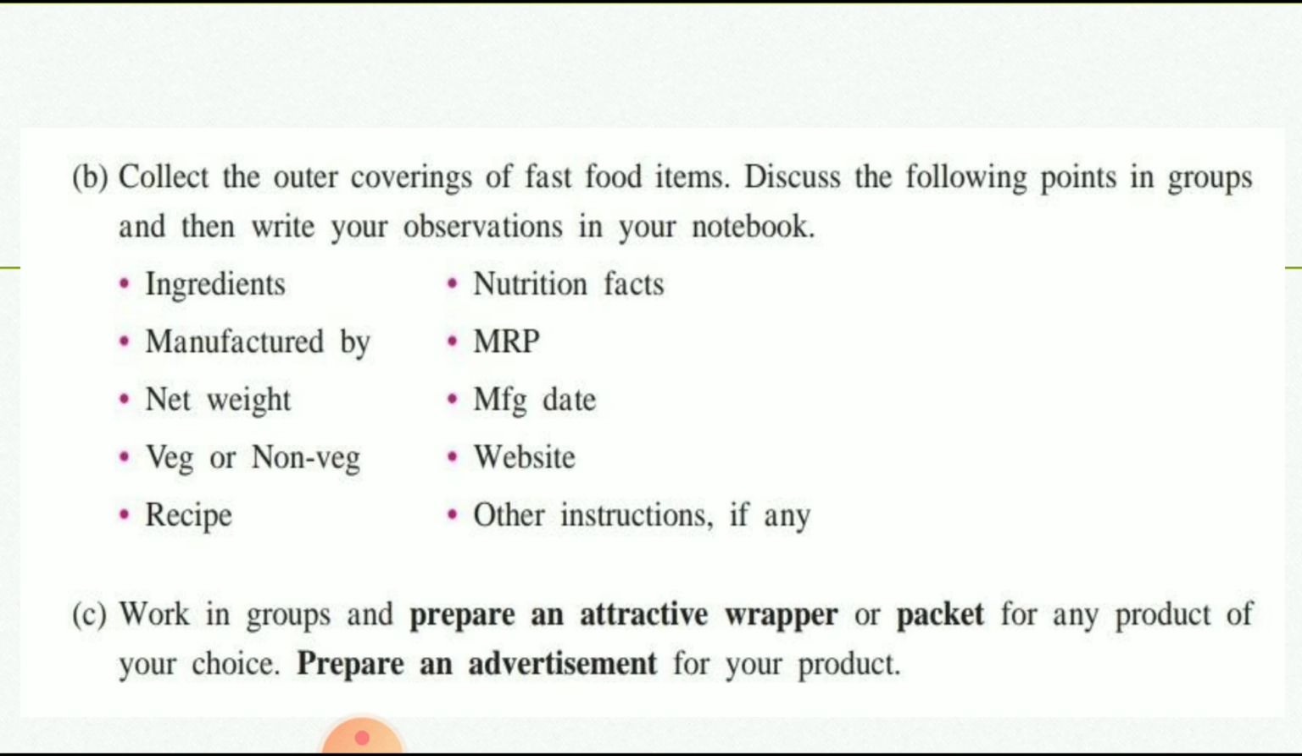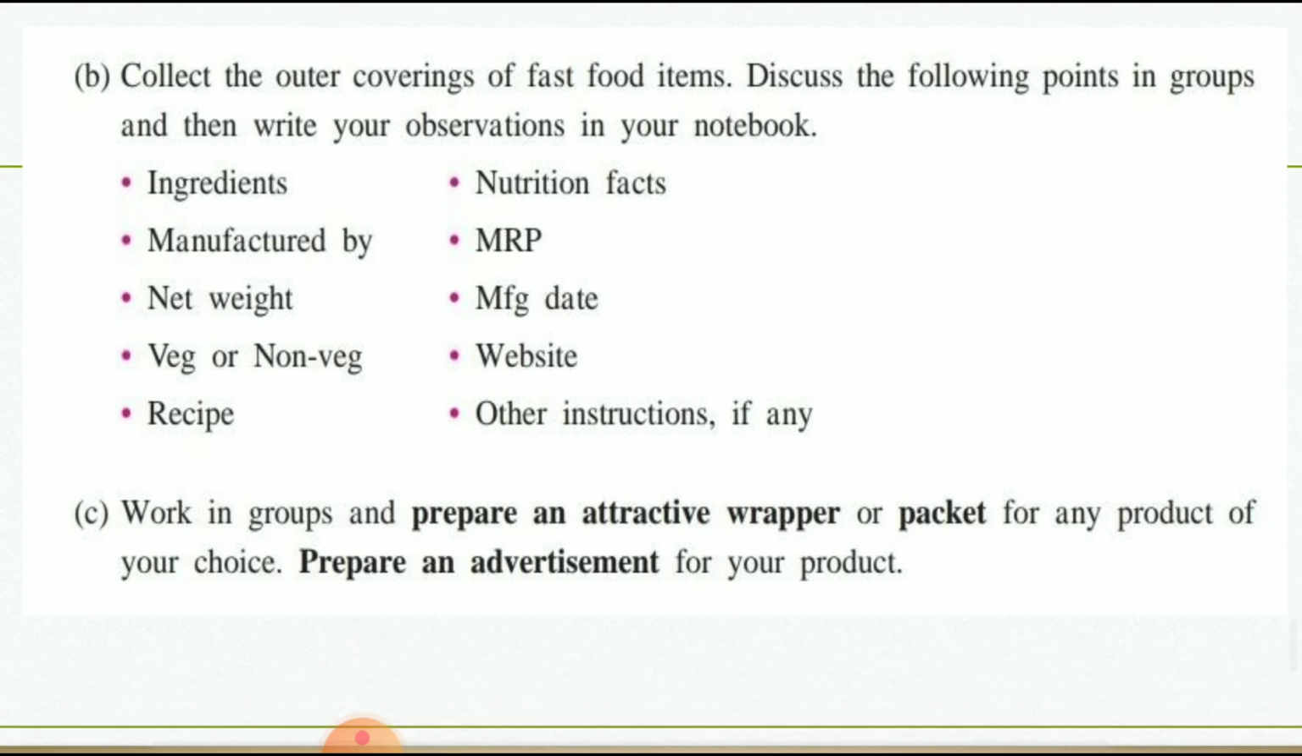Then write your observations, meaning which ingredients are used, manufactured by, the name of the company, then net weight, whether it is veg or non-veg, the recipe, what the MRP price is, then the website, or if there are other instructions given, you should write them there. Then there is another activity given here: work in groups.